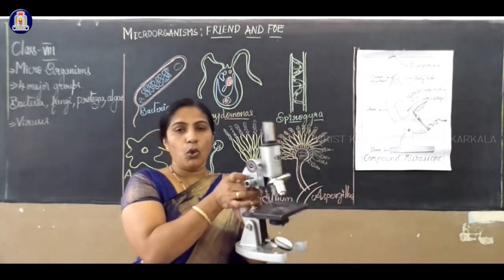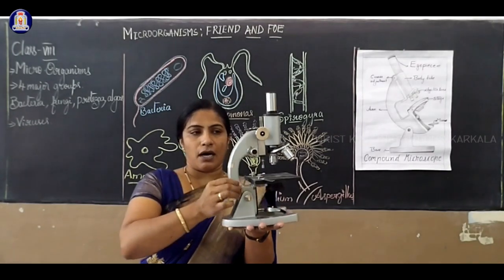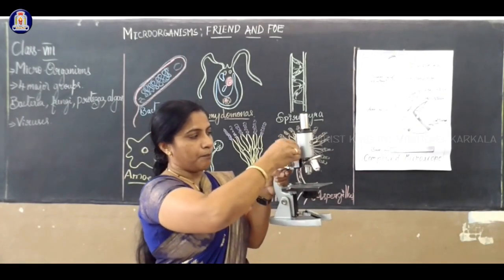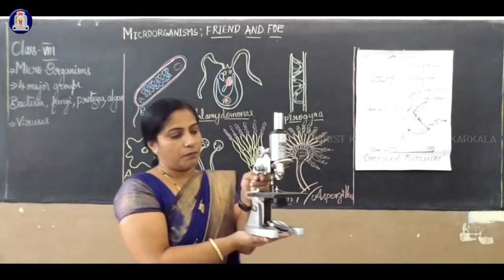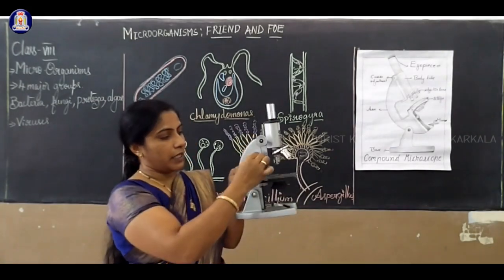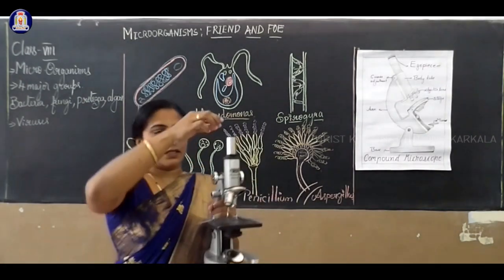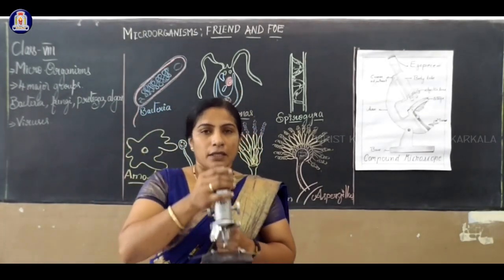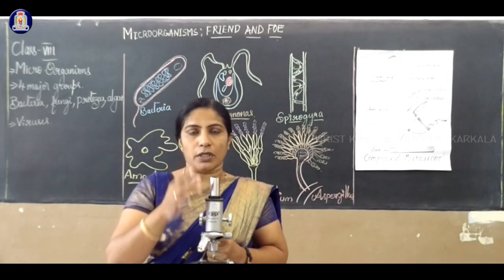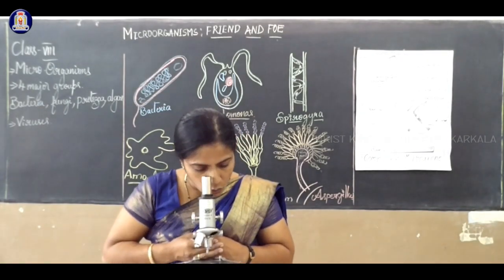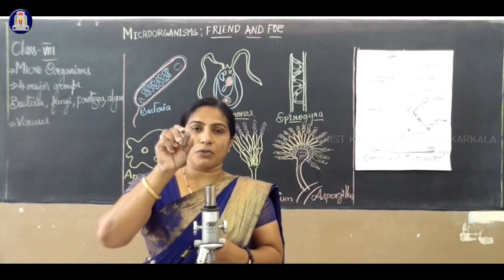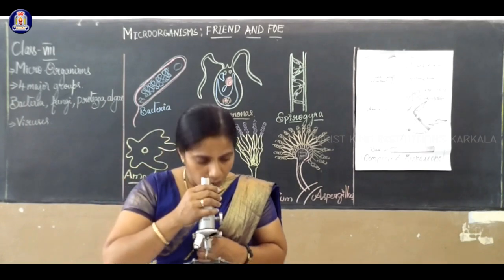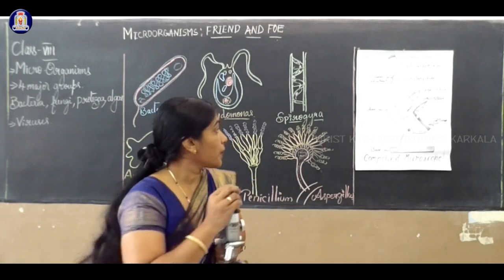I am holding the microscope. This structure is called the arm. There are two structures like a wheel. The upper one is called the rough adjustment, that is called the coarse adjustment. Another is called the fine adjustment. And then the eyepiece, where we are observing through the microscope. We can't observe with both eyes. Just hold the microscope and observe. Where we are observing, there is also a lens. This is called the eyepiece, where we focus and observe through our eye.